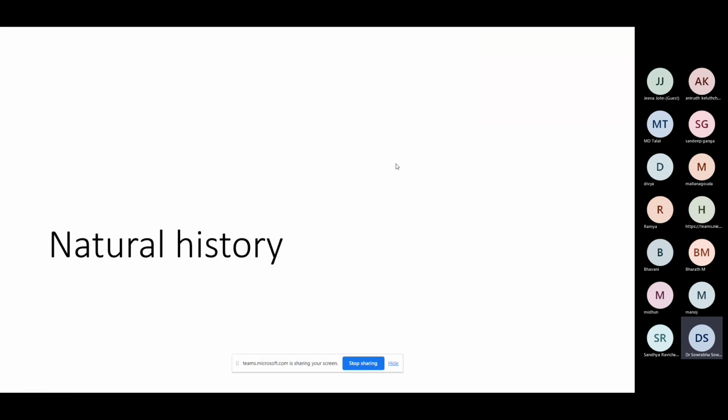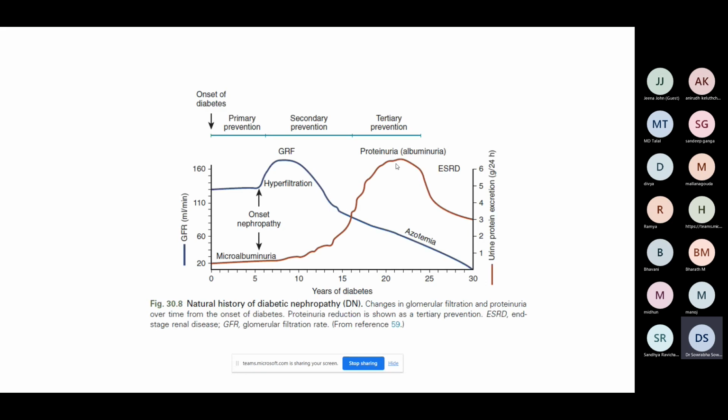Now let us in brief look at the natural history. So what is the natural history of a disease? It means without any intervention. Like if I don't intervene, how does the disease take its course? So that is what is called the natural history. Why do we need to know the natural history? Because any deviation from what is supposed to be happening will give us a clue whether this is diabetic nephropathy or a non-diabetic kidney disease. That is why you should know the natural history. So just one or two slides on that.